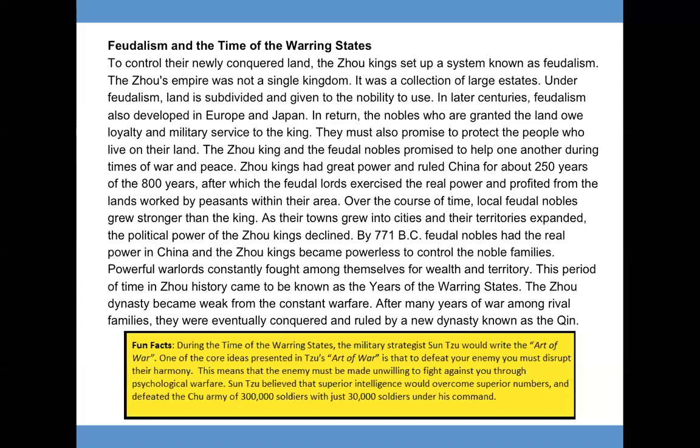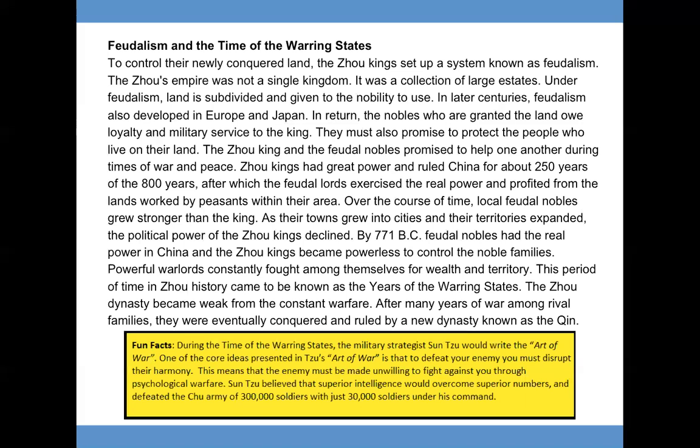In return, the nobles who are granted the land owe loyalty and military service to the king. They must also promise to protect the people who live on their land. The Zhou king and the feudal nobles promised to help one another during times of war and peace. Zhou kings had great power and ruled China for about 250 of the 800 years, after which the feudal lords exercised the real power and profited from the lands worked by peasants within their area.